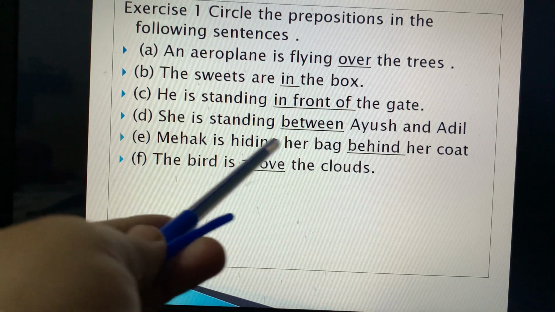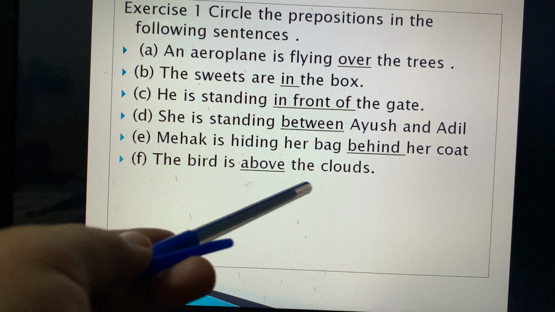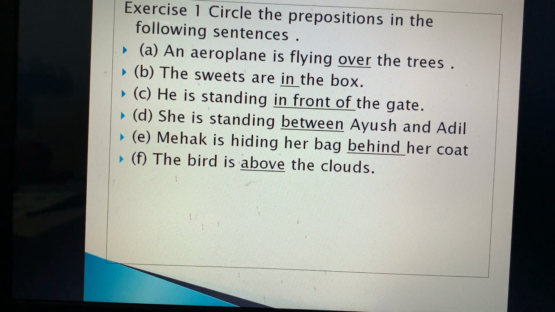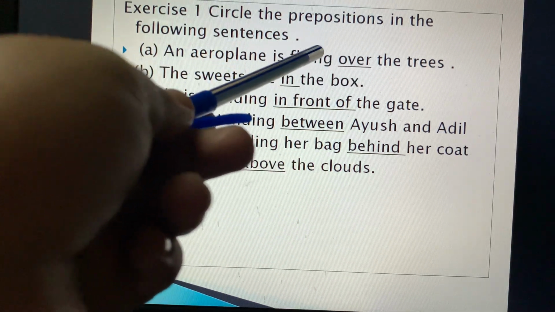Mehak is hiding her bag between her coat. The bird is above the clouds. Sorry, you need to circle it, not underline. I made a mistake. You need to circle it, not underline.